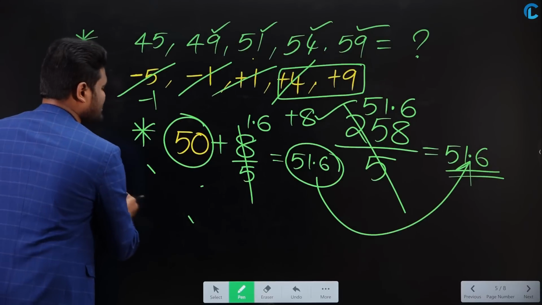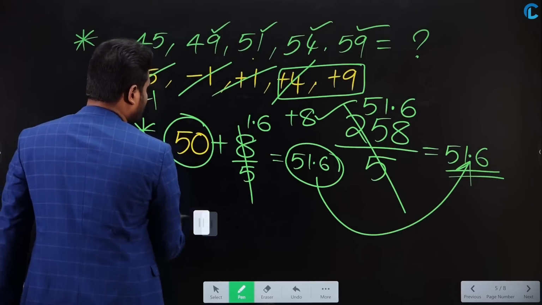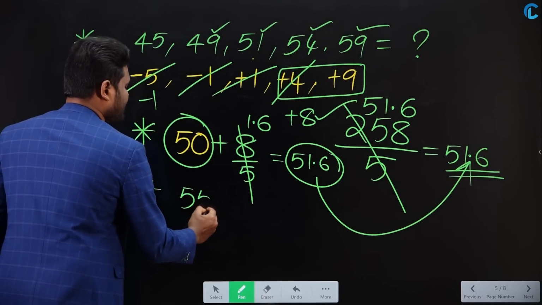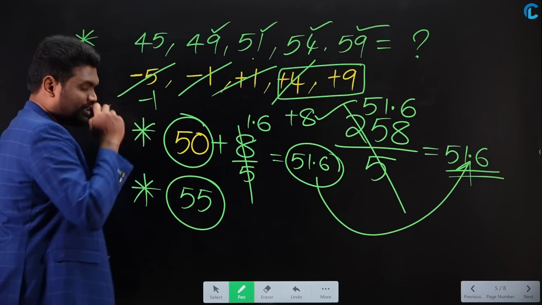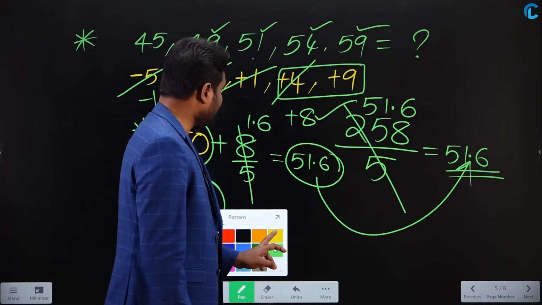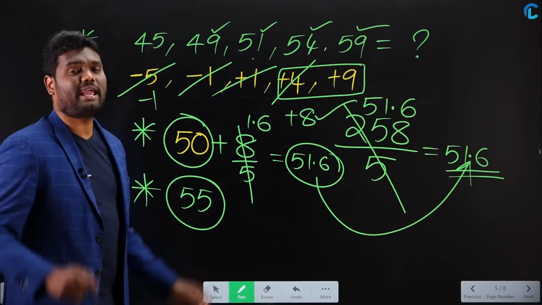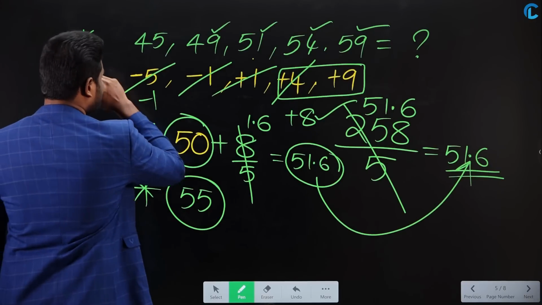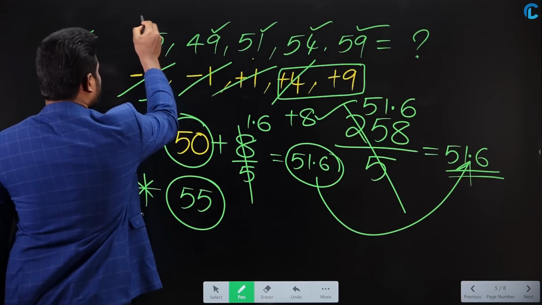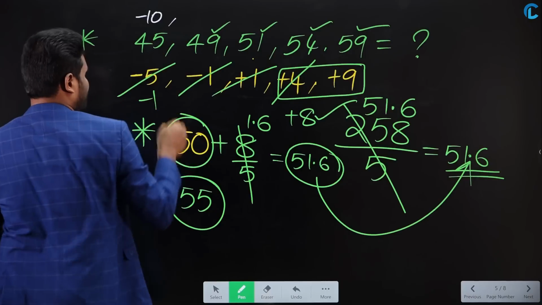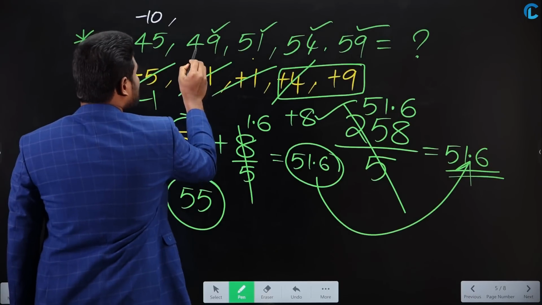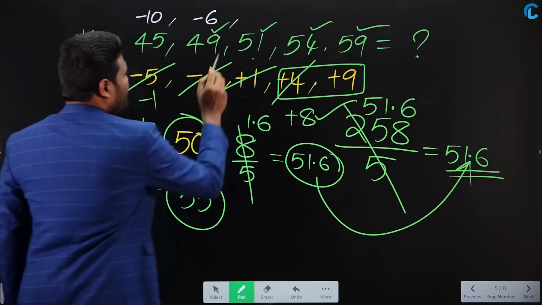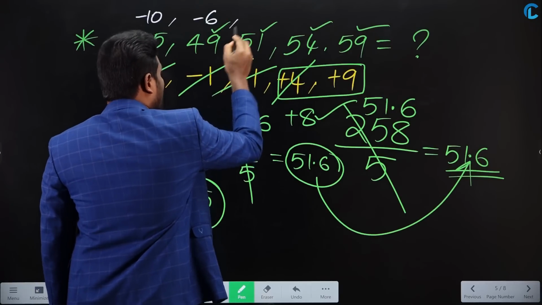Okay. So what I will do now is assume the average as 55. Let us take 55. When I assume average as 55, each and every number should be 55, 55, 55. Let us check. Now, if you look at this number, this is 45, which means it is 10 less than 55. If you look at this one, this is 49, which is 6 less than 55. If you look at this one, this is also less. How much less?